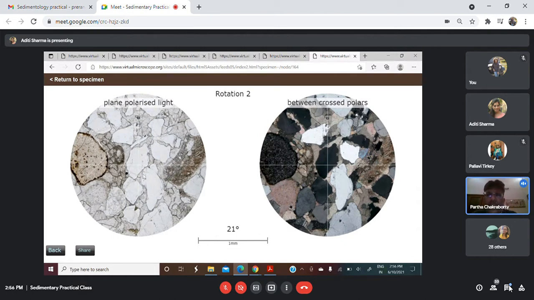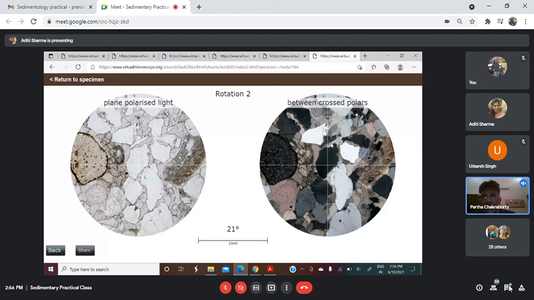Do you feel these cements look the same as what we showed in the lithic wacke or the arkose? There we were showing the matrix, and now we are showing the cement. Both of them are the same type. It looks the same. Does it look the same? No, sir. So now you can understand what we call the cement and what we call the matrix.